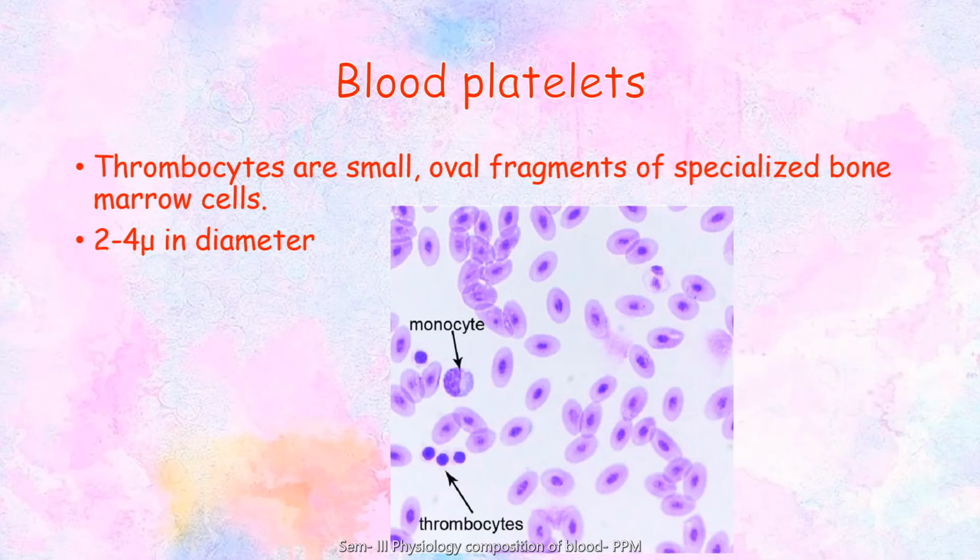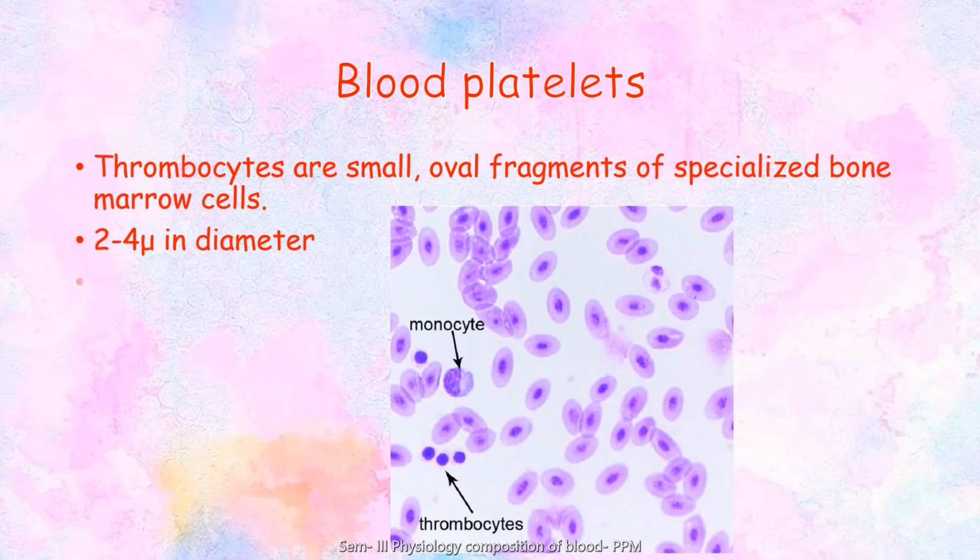That means whenever an injury occurs, or a clotting mechanism has to be done, or the sense of pain, these thrombocytes are responsible for it. Now, the fibrin stabilizing factors in the thrombocytes are very important. These proteins are involved in the blood coagulation mechanism.